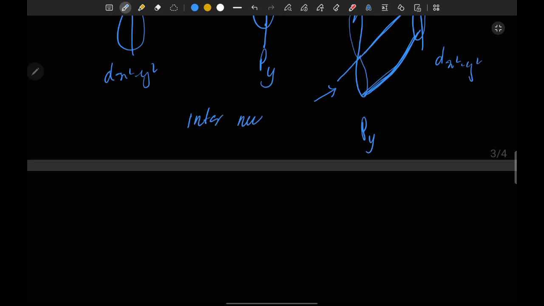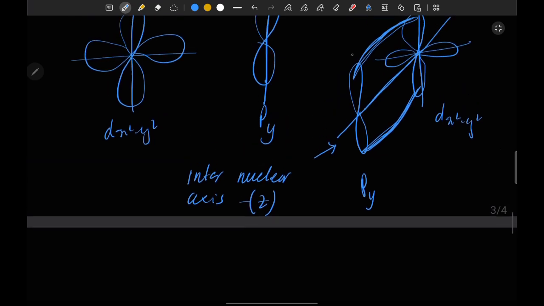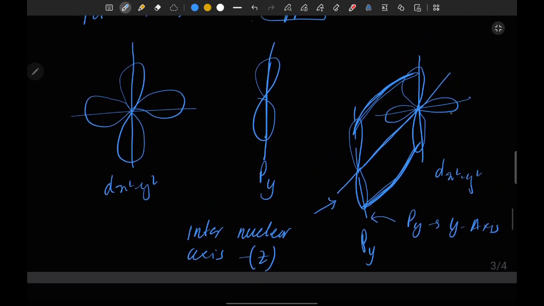This orbital is on the y axis, so py is on the y axis, and these two loops are on the x and y axes.